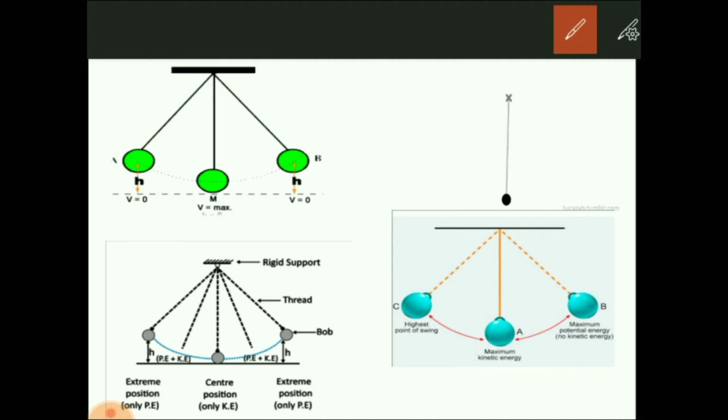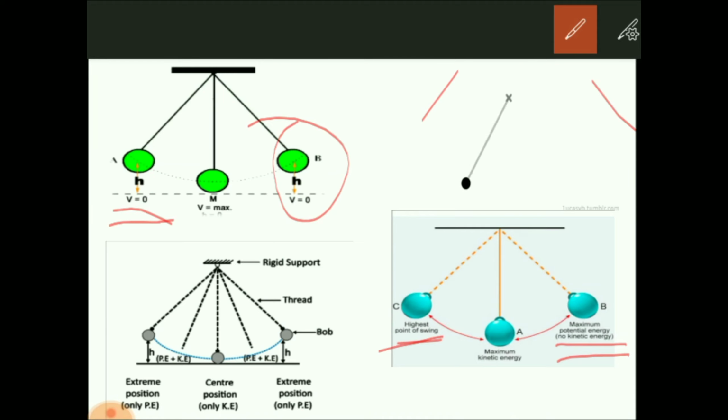When the pendulum reaches maximum height, its velocity is 0. Velocity 0 means kinetic energy 0. Okay, no kinetic energy, it's given out here. Why no kinetic energy? Because velocity is 0. Same case for here also. In extreme position, no kinetic energy because the velocity is 0. It cannot go further. Why velocity 0? Because it cannot go further. Look at this. The pendulum cannot cross this line because the velocity is 0 at that point.